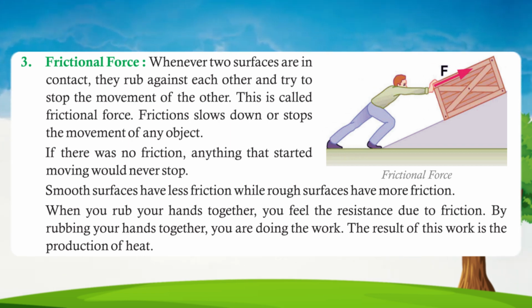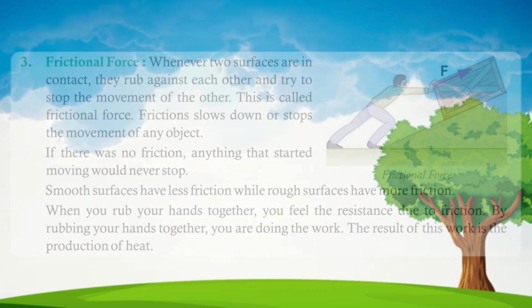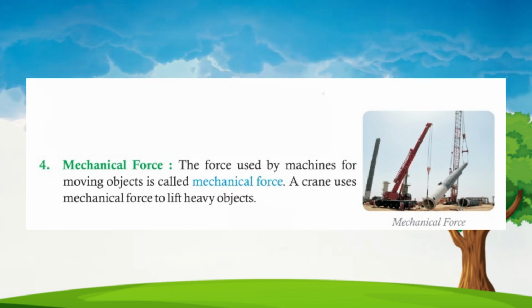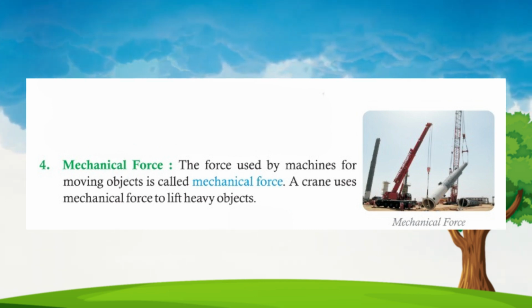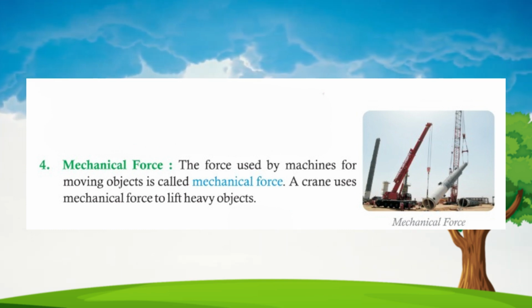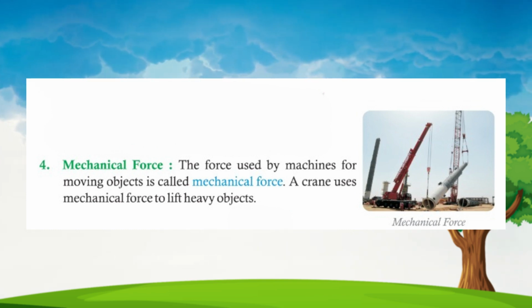When you rub your hands together, you feel the resistance due to friction. By rubbing your hands together, you are doing work. The result of this work is the production of heat. 4. Mechanical force. The force used by machines for moving objects is called mechanical force. A crane uses mechanical force to lift heavy objects.